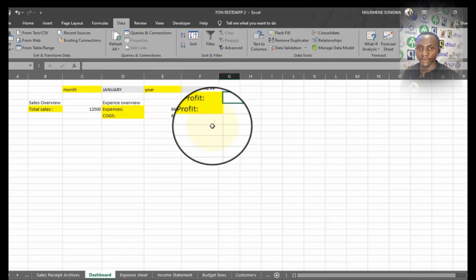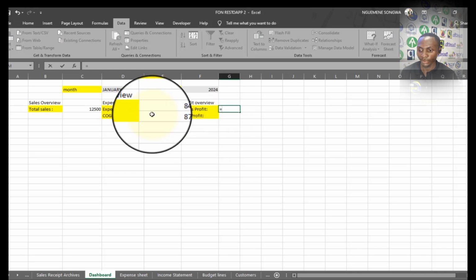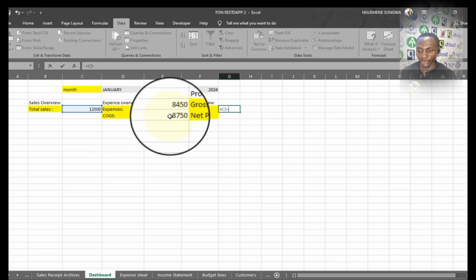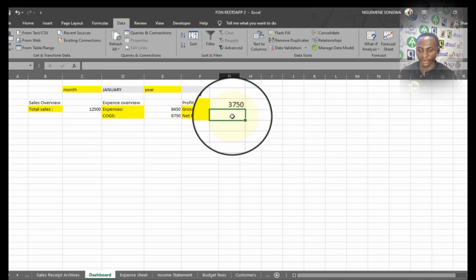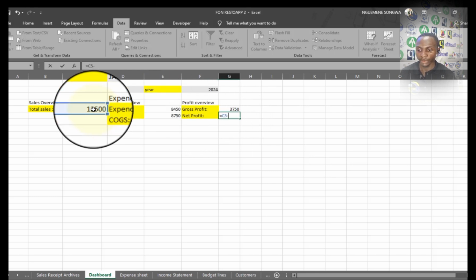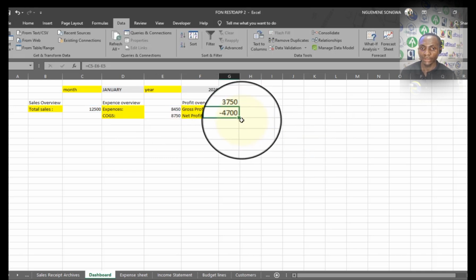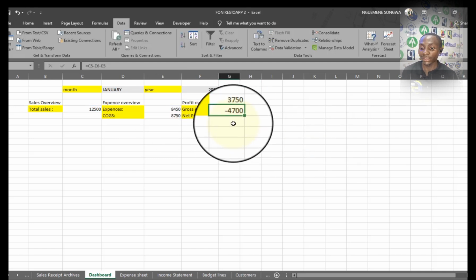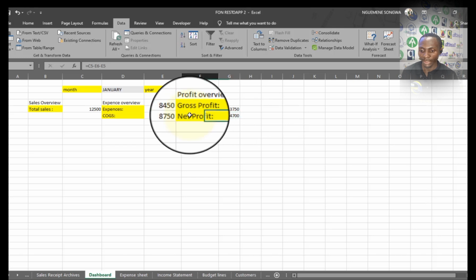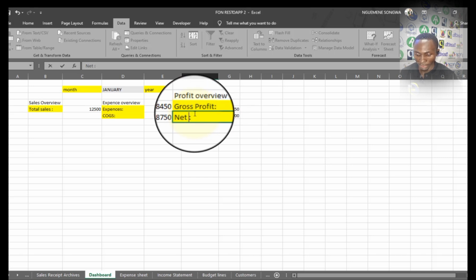Actually, yeah, I then need to get to the gross profit. The gross profit is just going to be the difference between the total revenue and the cost of goods sold. So I'll just say total revenue minus the cost of goods sold. And for the year, I will, for example, make it the total revenue minus cost of goods sold and equally minus the total expenses. So here we will then be seeing a loss. So it means that we can have a loss or a profit. So I'm not going to call this net profit, but I'm going to call it, for example, net result, because it can either be a profit or a loss.